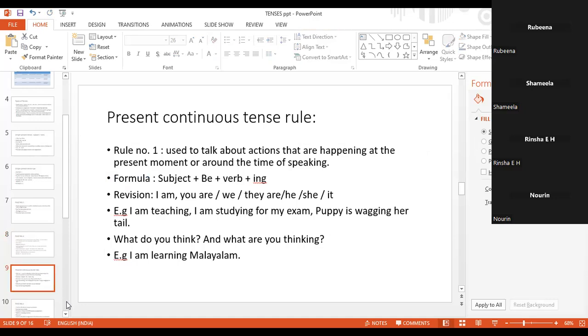Okay, let's try to do this present continuous tense. So I have mentioned three letters for the continuous tense, right? What are the three letters that I have mentioned? ING. So when you see the letters ing, then it is definitely a continuous tense. For the present continuous tense, please write down this structure again. What do we have to write first? Subject. After that, we put be plus verb plus ing. Please note down this again.